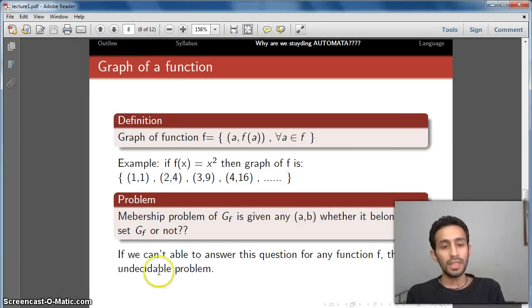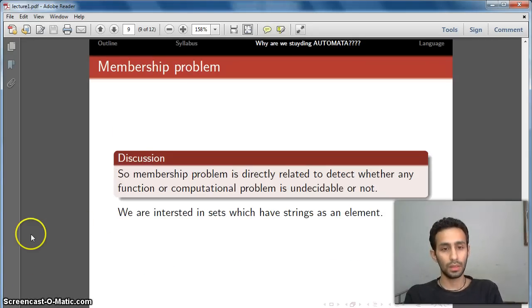There is one theorem which says that if we cannot answer the membership problem of the graph of a function for any function f, then f is an undecidable problem. That is, we cannot write an algorithm for that f. So the membership problem is directly related to detecting whether any function or computational problem is undecidable or not. In other words, with the help of the membership problem we can detect whether we can construct an algorithm for any function or computational problem.